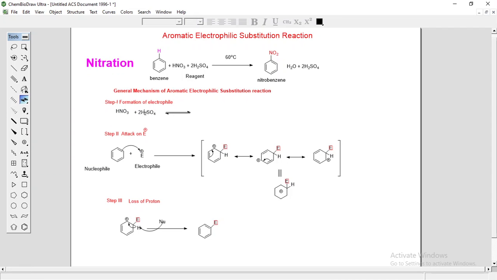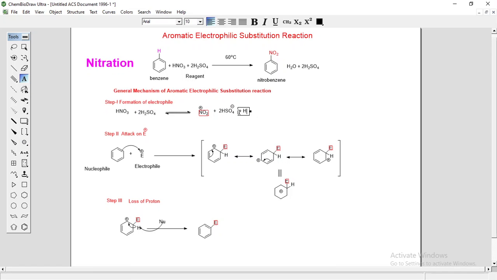So when H2SO4 reacts with HNO3, you will get NO2 plus, H3O plus, and two HSO4 minus as the conjugate base.